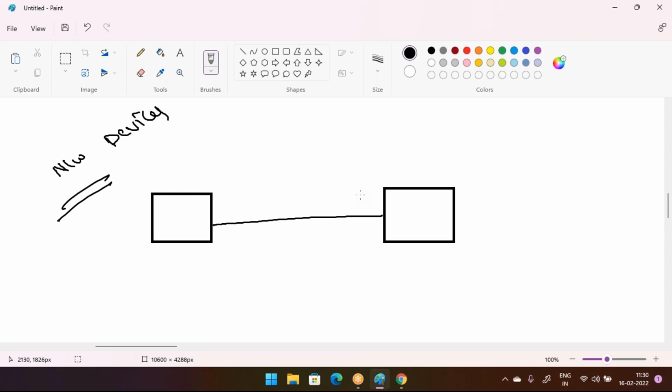Sir, suppose I have more than two devices. Then, without a networking device, we cannot set up a network. Not at all. It's not possible. So please understand this.